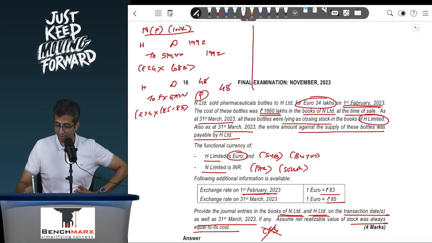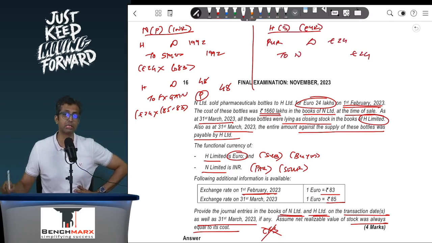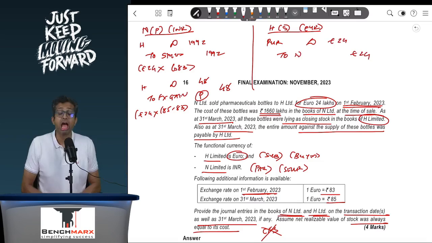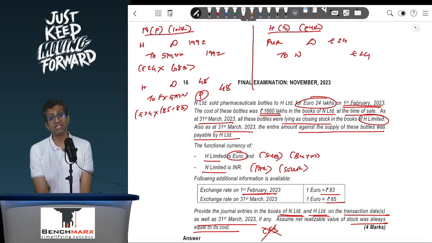Remember, in the books of H, which is a subsidiary, the transaction is happening in euro only, and since it is in euro, it will pass the entry purchases account debit, let us say, to N, that is at 24 euros. Now I don't have to remeasure anything because the transaction is happening in my currency. As on the balance sheet date, my inventory will be shown at 24 euros, which is the same as the NRV, and hence there will be no further write-off for me.